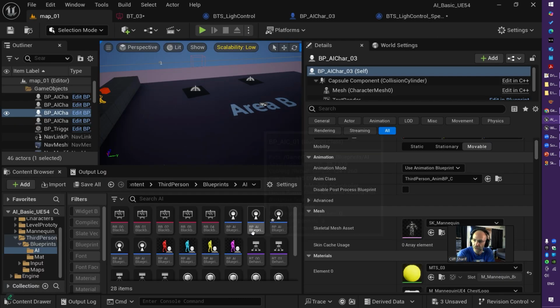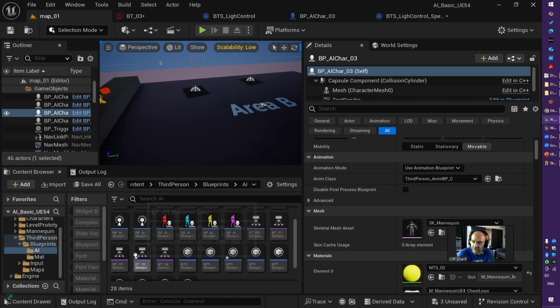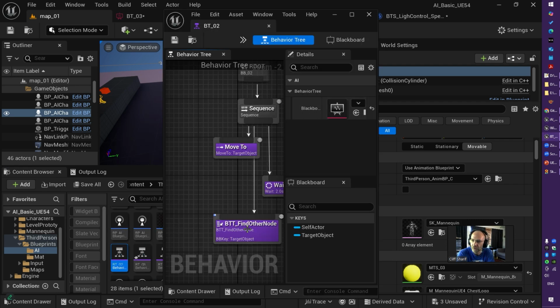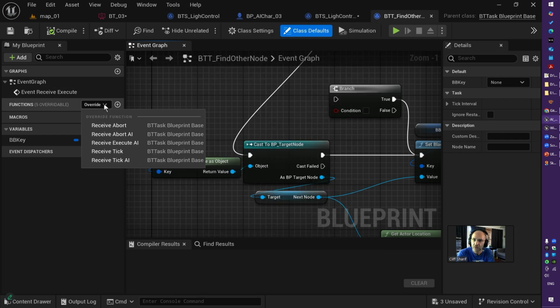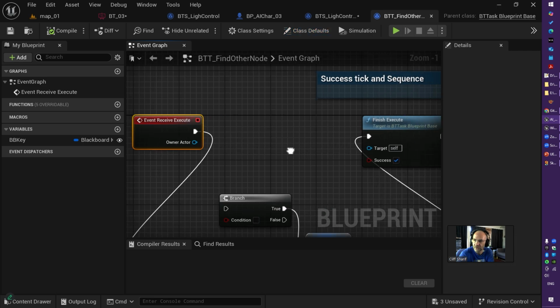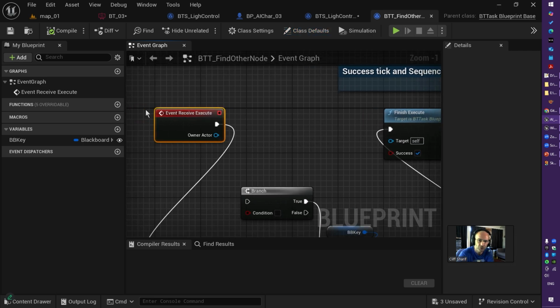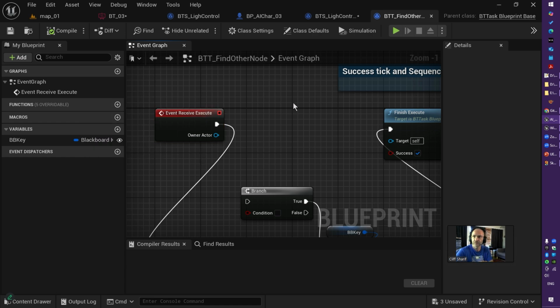Also for AI tasks, you already have similar functions. Here we go. If I try to override the AI task, I have this one. I already pointed out receive execute and finish execute. So just check how each of them works. It's out of the scope of this program, but believe me, the pattern is the same.